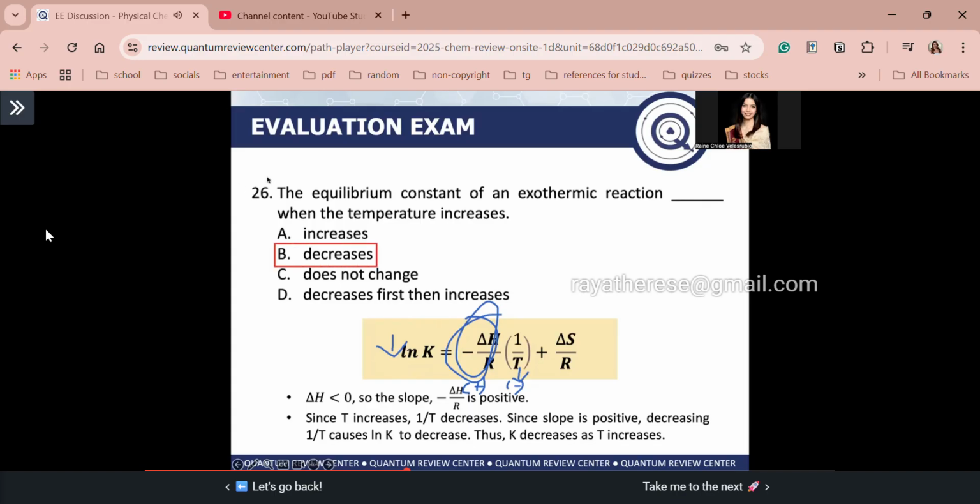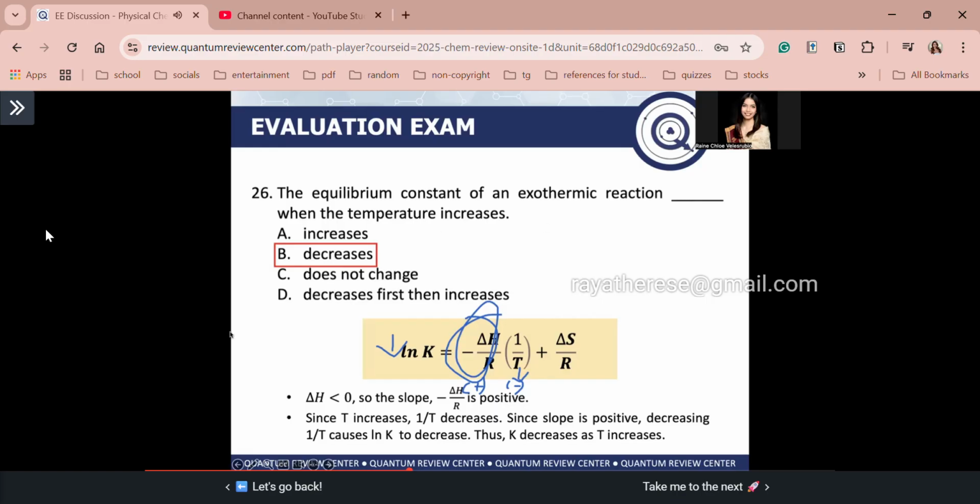Now, guys, we can also use Le Chatelier's principle in explaining this question. You know that if you increase the temperature, what happens? You are adding heat to the product side, right? Recall, guys, in an exothermic reaction heat is released on the product side. So if you are adding more product, which is the heat on the product side, the equilibrium shifts to the left towards reactant formation to counteract the change. That's why in that case, if the equilibrium shifts to the left, fewer products are formed, and that results in a decrease in the equilibrium constant.